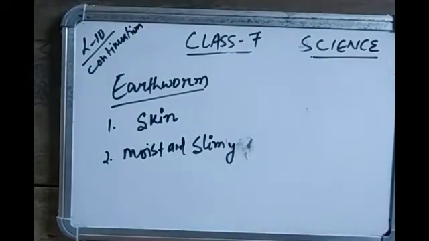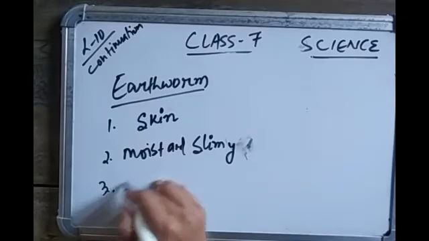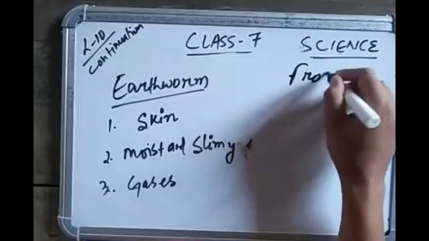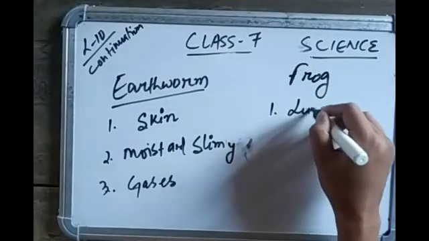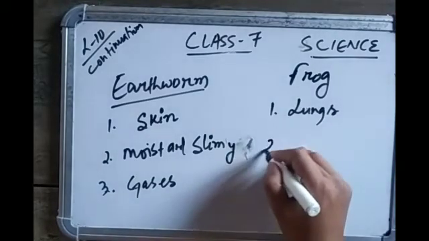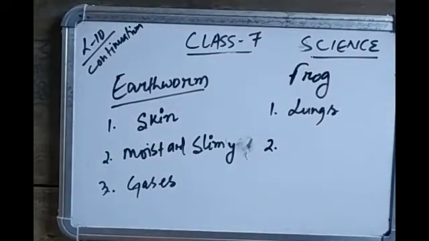Gases can easily pass through the moist skin, so air rich in oxygen can enter. Though frogs have a pair of lungs like human beings, they can also breathe through their skin. They can breathe using their lungs, and they can also breathe through their skin.